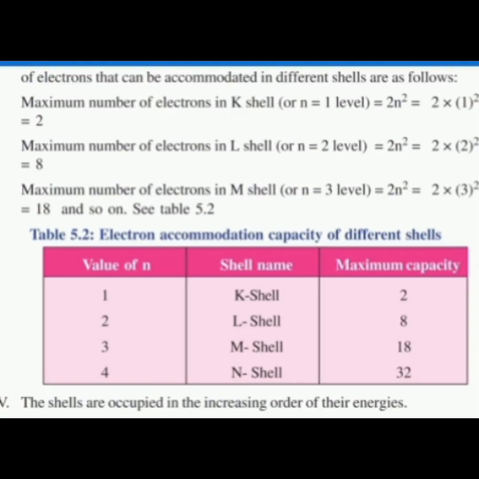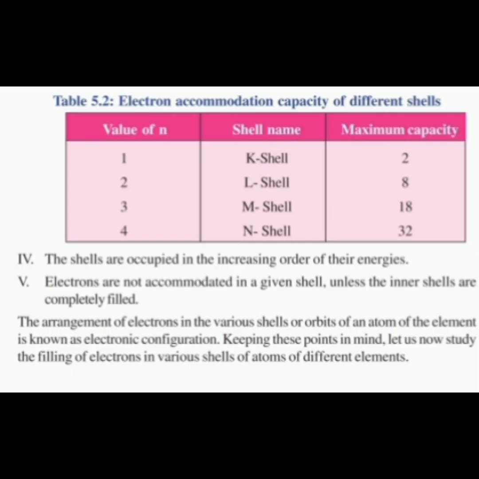So on, you can see in the 5.2 column it goes on. So you can find that in the first orbit K shell it is 2, in the second orbit L shell it is 8, then in the third orbit M shell it is 18, and in the fourth orbit N shell it is 32. The shells are occupied in increasing order of their energies. Electrons are not accommodated in a given shell or orbit unless the inner orbits are completely filled. Only if the inner orbit is filled is accommodation given for the electrons.